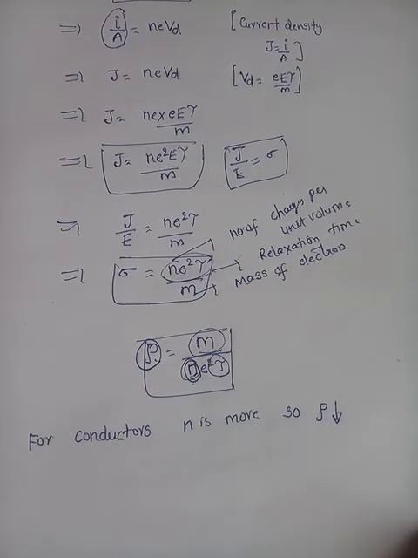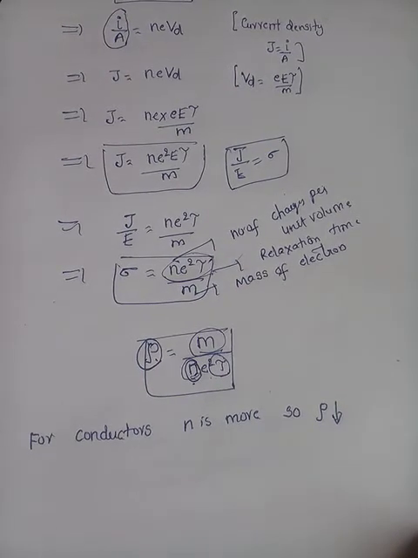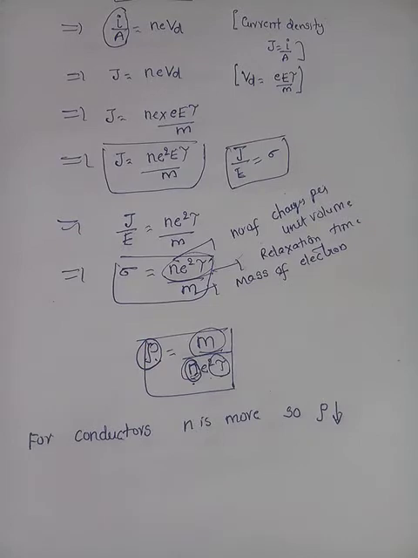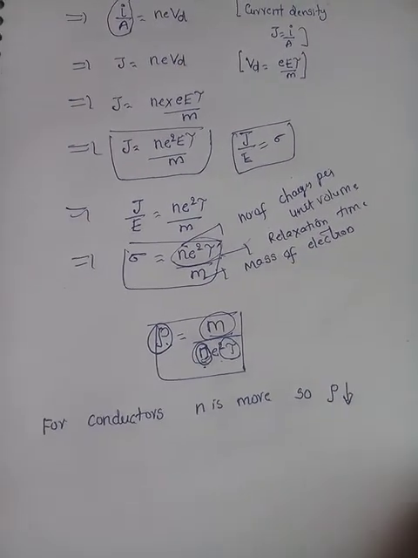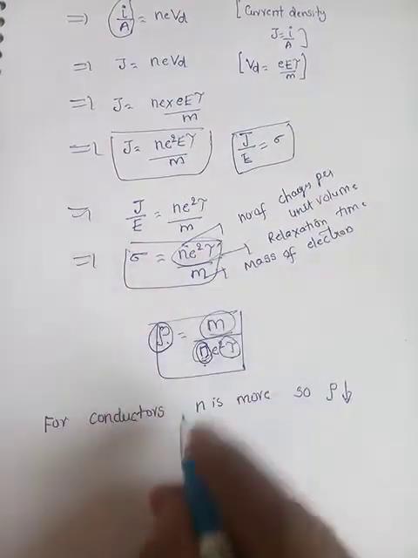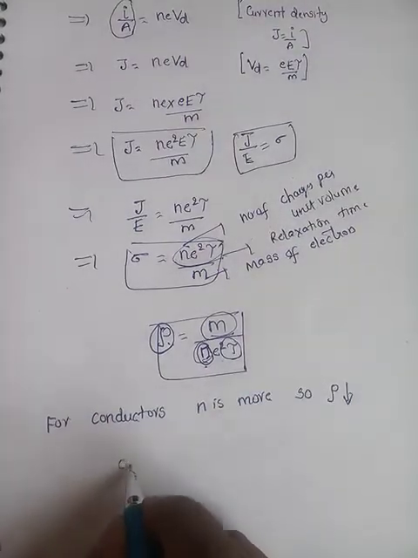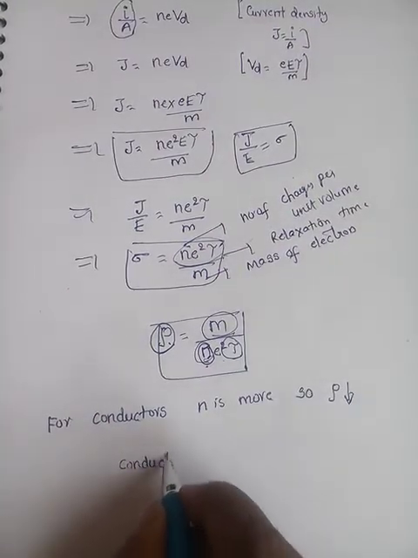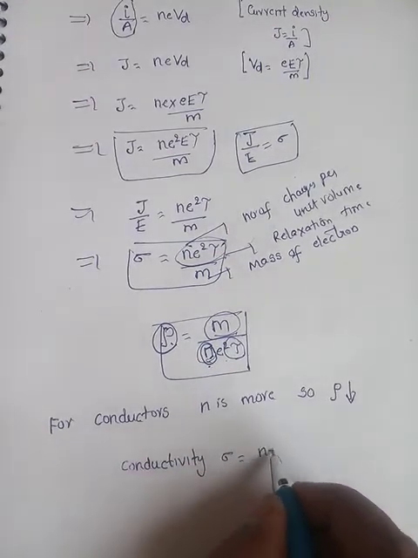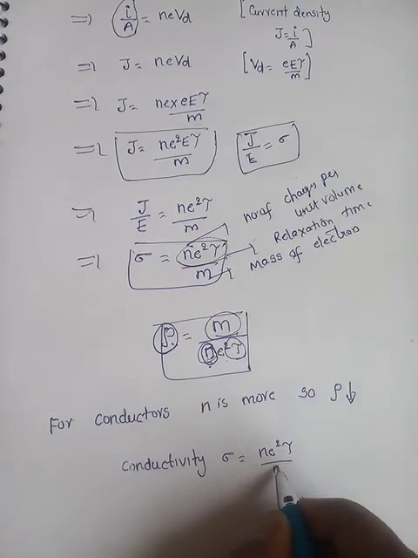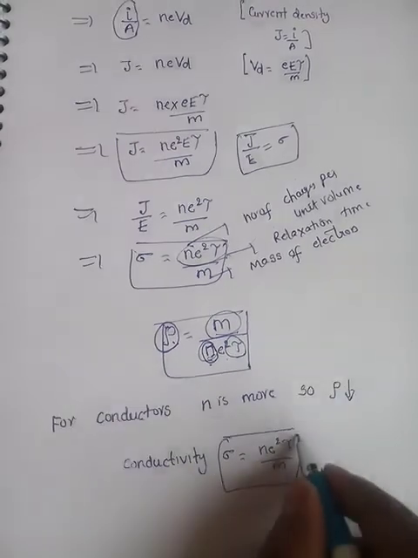Today in class we are going to extend our lesson on resistivity dependence, how conductors and insulators conduct current. We can prove why conductivity is more for conductors and less for insulators. So, what is the formula we got for conductivity? Conductivity is equal to what? Sigma equals n e square tau by m.